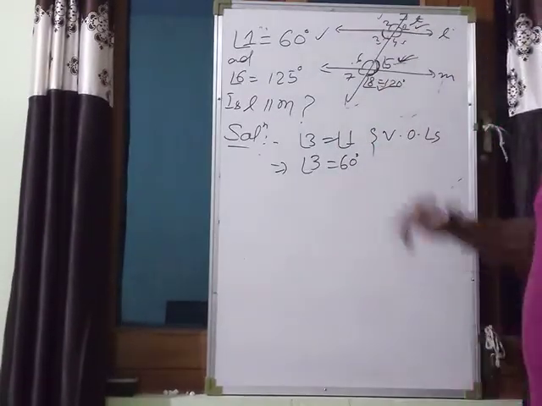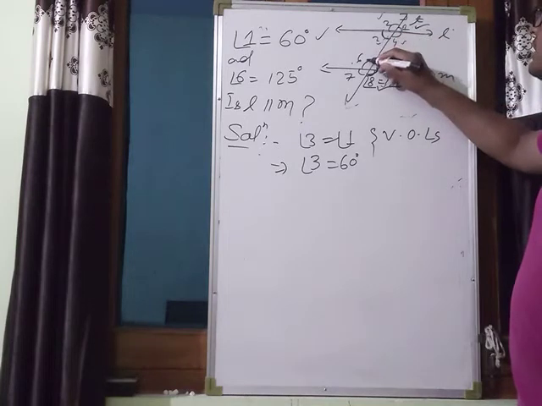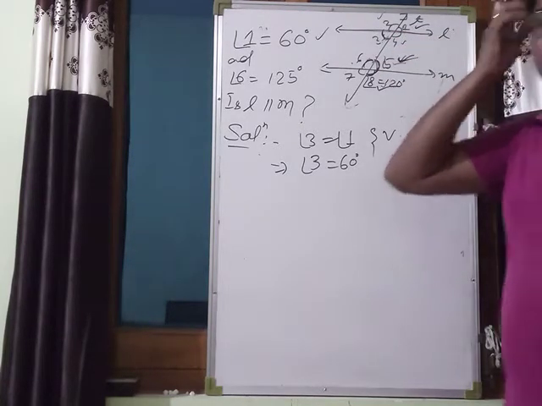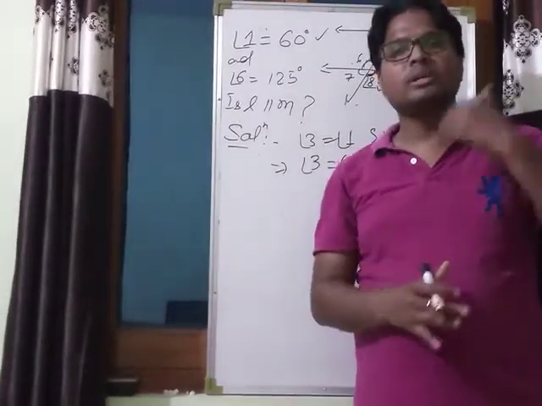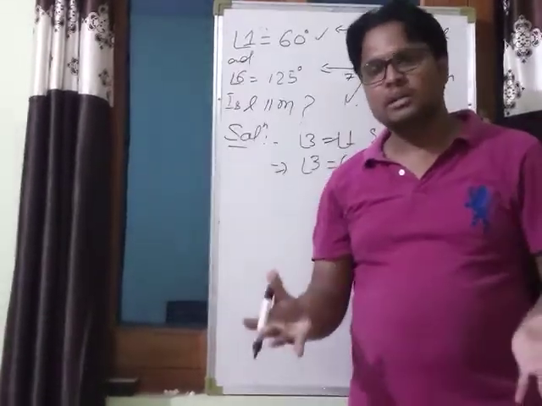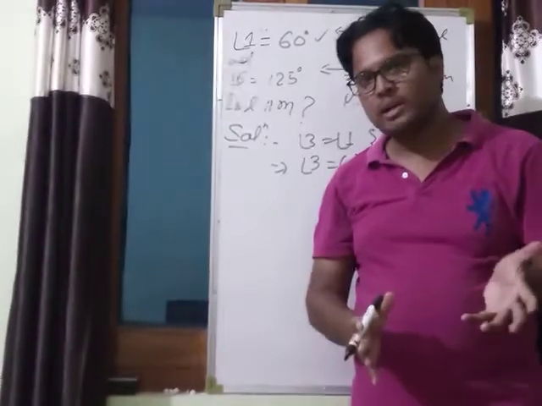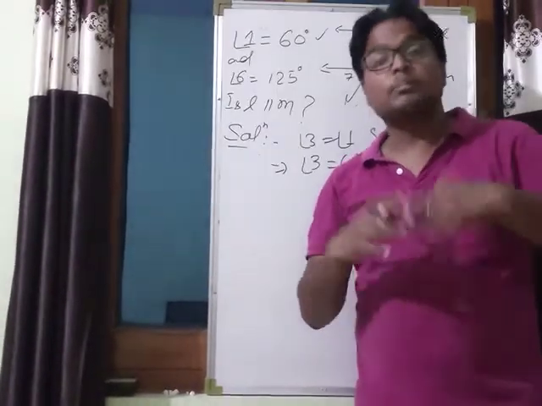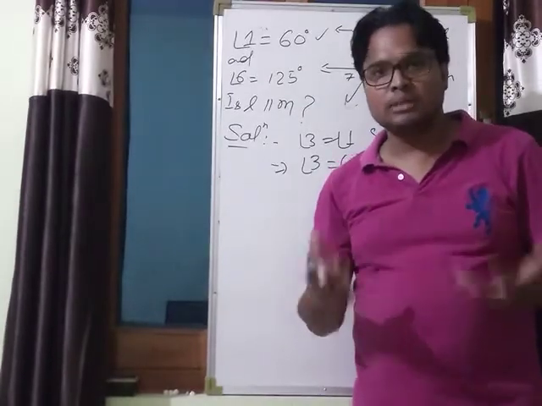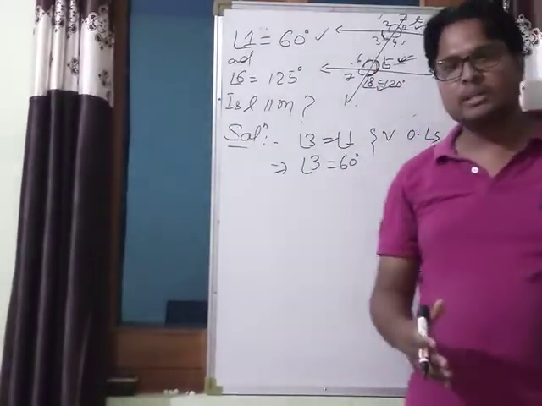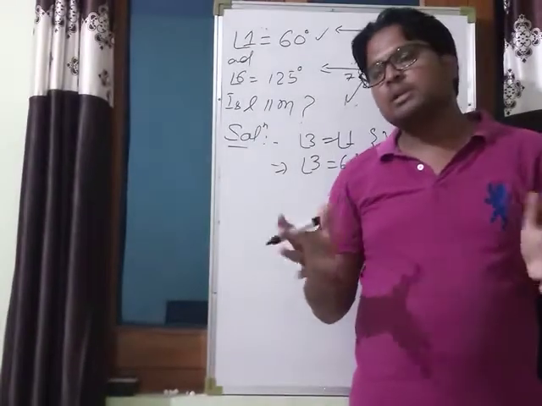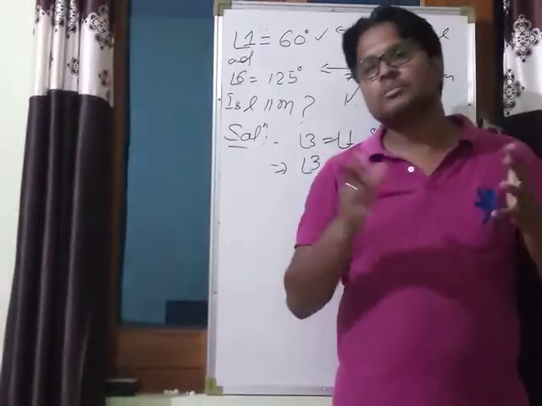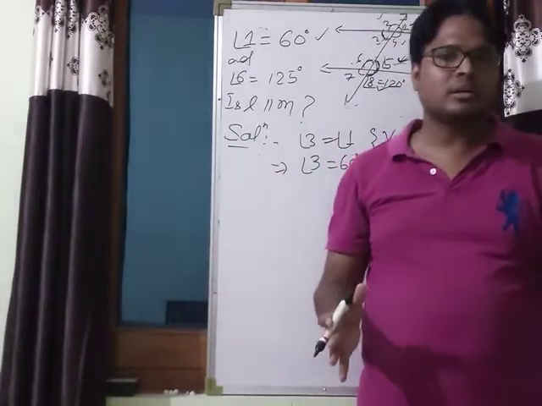It is given. Now, what is the relation between angle 3 and angle 6? They are co-interior angles. So, if co-interior angles are supplementary, lines are parallel. If they are not supplementary, they are not parallel. How can we prove whether these two angles are supplementary or not? Find their sum. If the sum of two angles is equal to 180 degree, then the two angles are supplementary. If their sum is not equal to 180 degree, they are not supplementary.